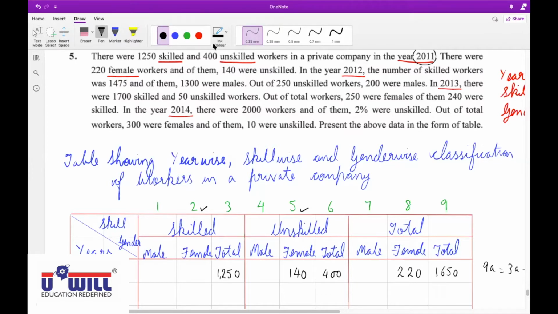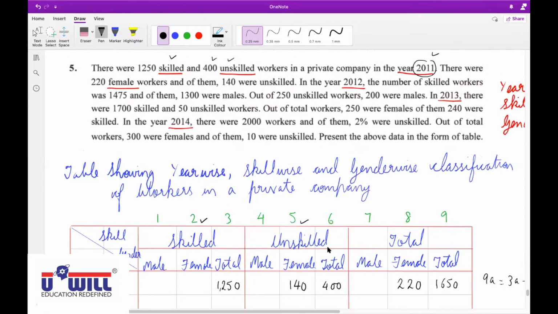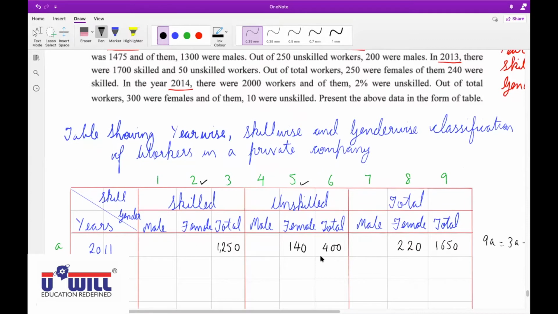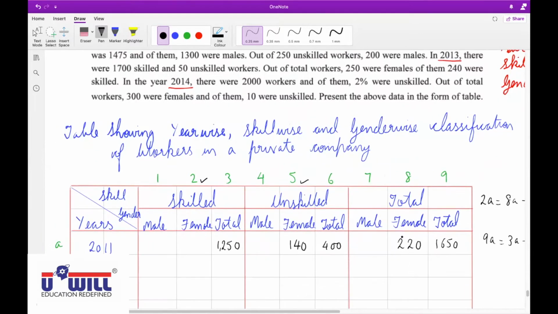Okay, Ayushi, what else can we obtain here now? I told you every information you'll get two informations. So what else can we find from this 220 and 140? 220 minus 140. 2A can be obtained as 8A minus 5A.